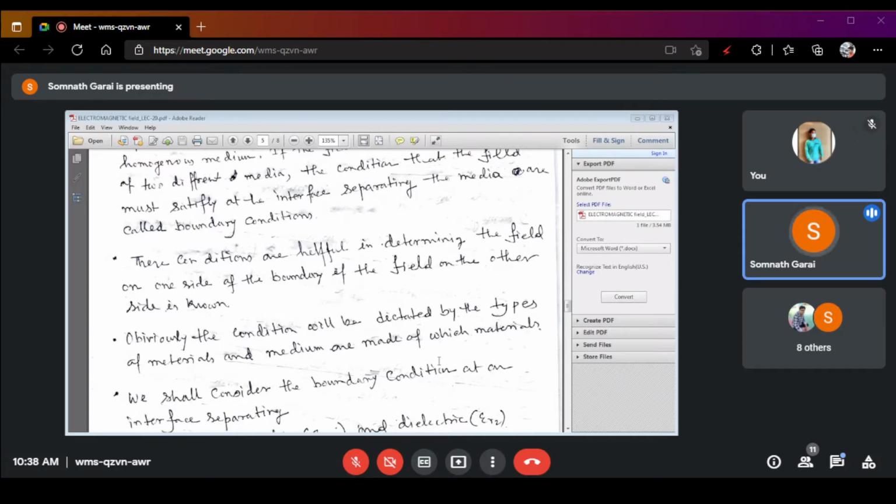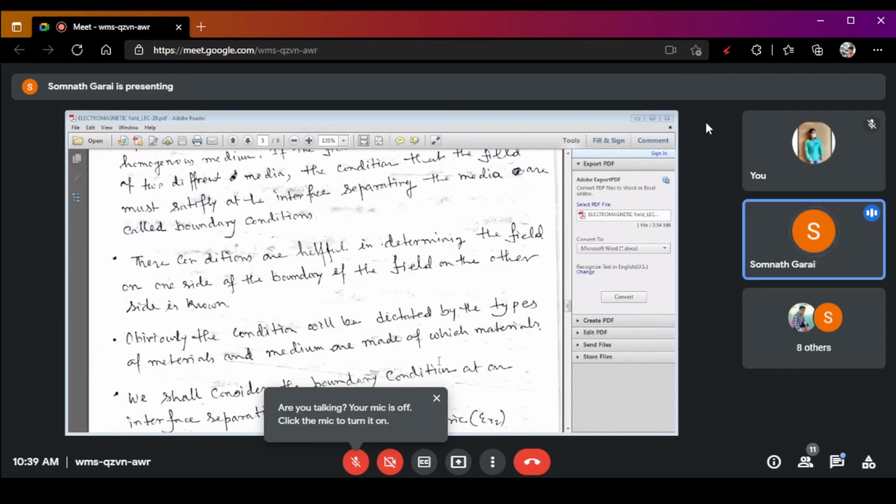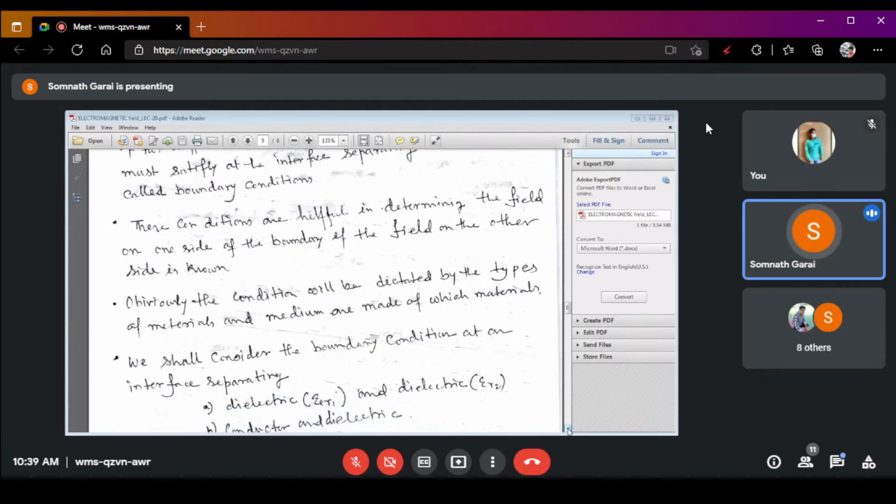For example, if you know the boundary conditions of air and water, and you know the electric field in the air but cannot measure the electric field in the water, then you can calculate it by applying the boundary condition. So that is the basic concept of the boundary condition.